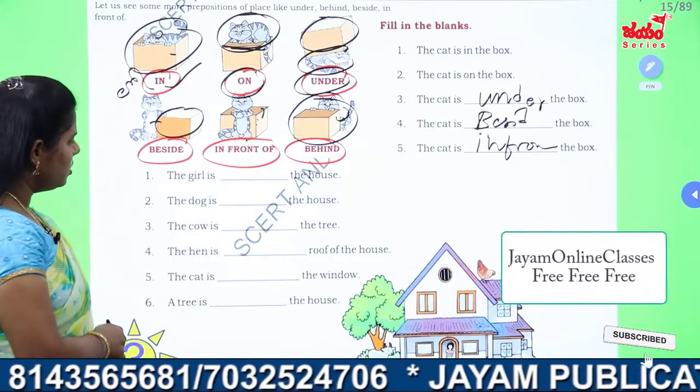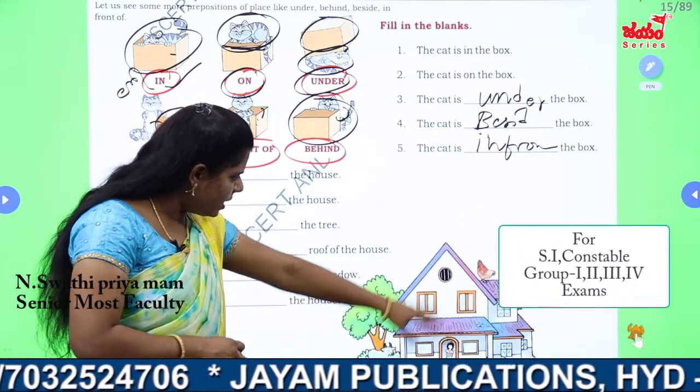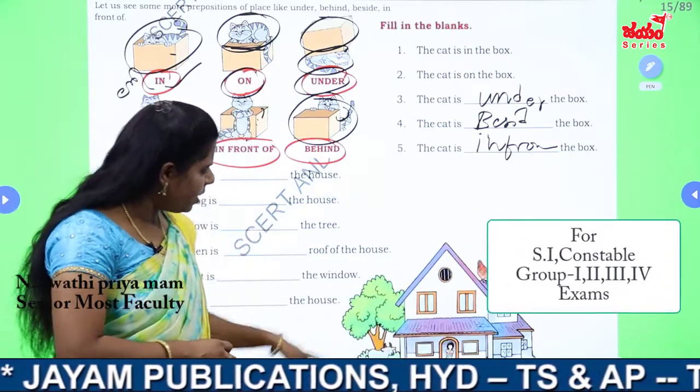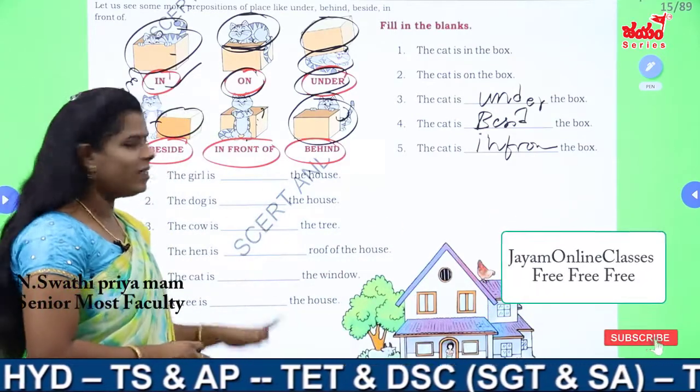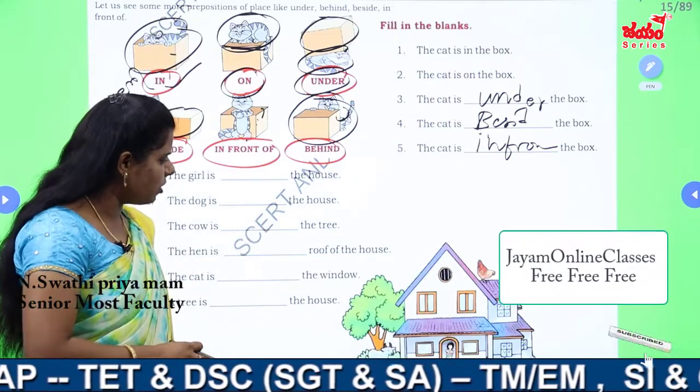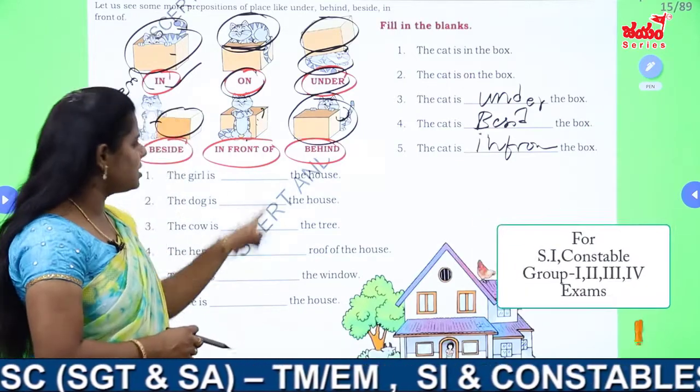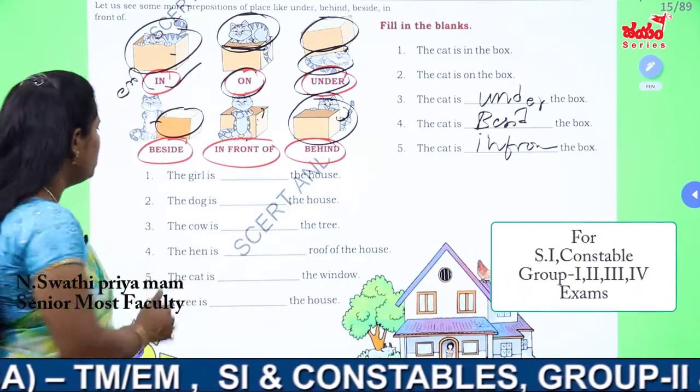Okay. Next. Here we have a small home, and on the home some picturization is there again. Based upon this picture, they asked some blanks to you. So we will fill the blanks by observing the following picture. Okay. So picture ni observe chestu ee blanks ani kuda మనం ఈజీగా fill చేయొచ్చు, చూద్దాం.